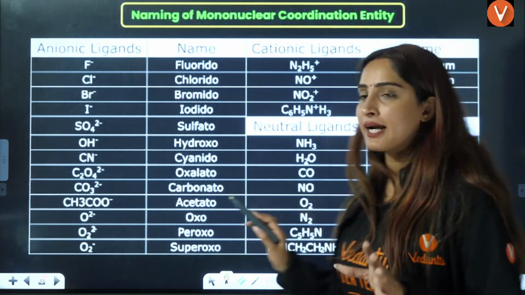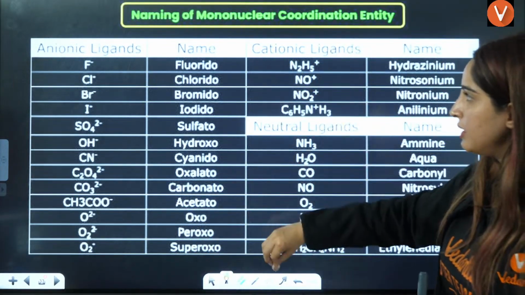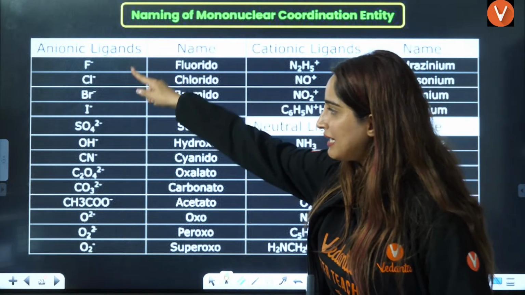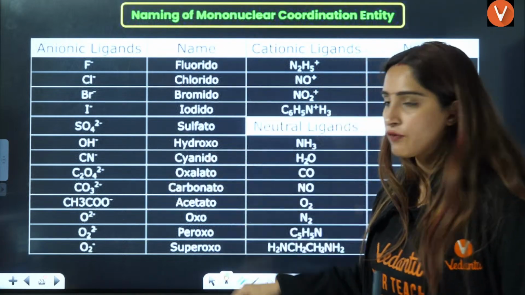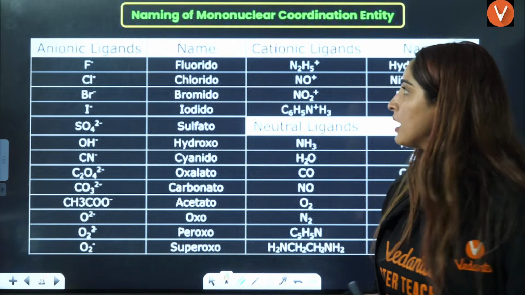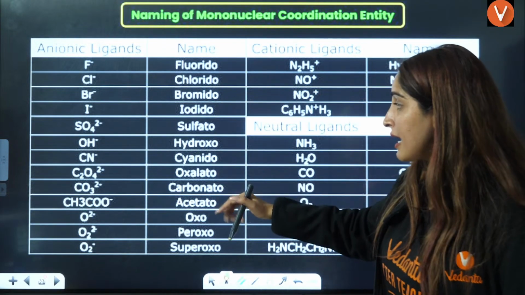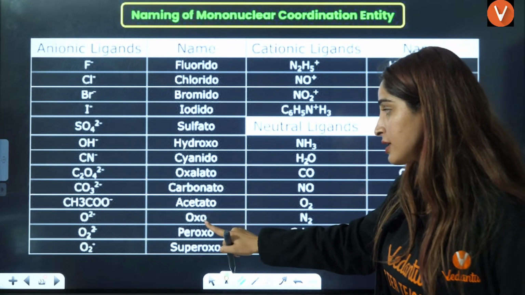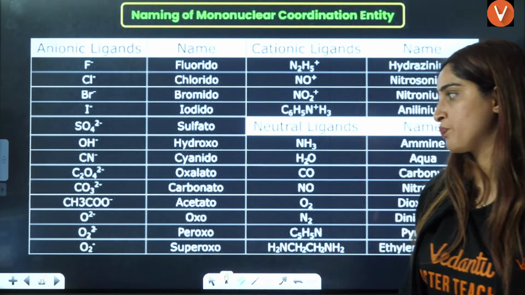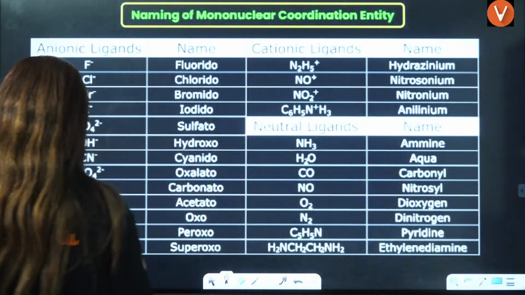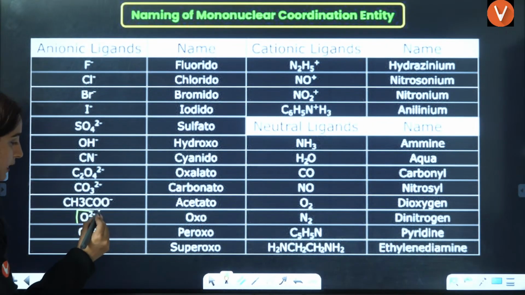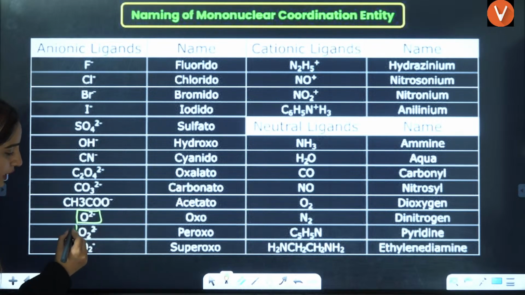Now, this is the table that I was telling you about, the names of anionic ligands, right? It will always end with ido or o, like fluorido, chlorido, bromido, iodido, sulfato, hydroxo, cyanido, oxalato, carbonato, acetato, oxo, peroxo, superoxo, right? And this is the thing that I asked you. O also has 2 negative, O2 also has 2 negative. But if you have O2 negative here, that is superoxo, right?